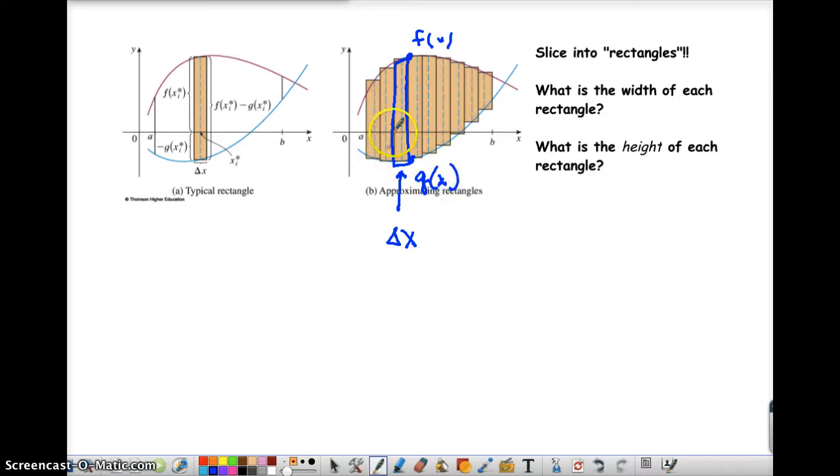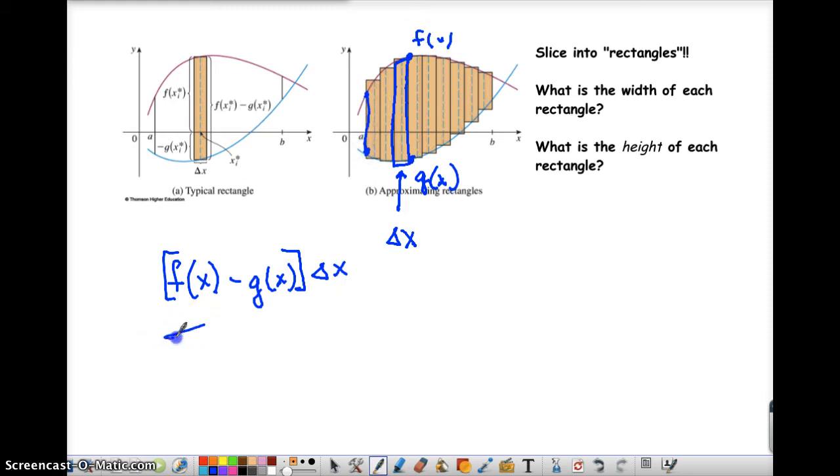So for every single rectangle, our height is going to be f of x minus g of x, and our width is going to be delta x. We realize that we're going to have different y values here, but they're all defined by this.